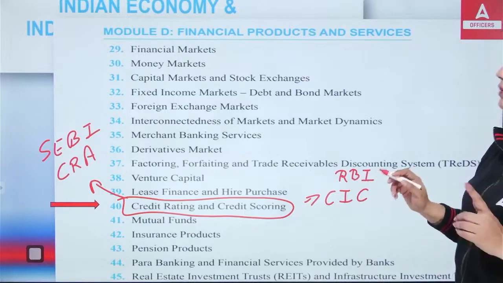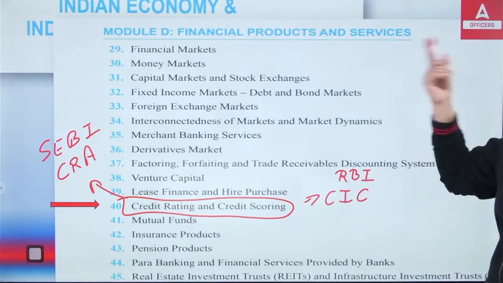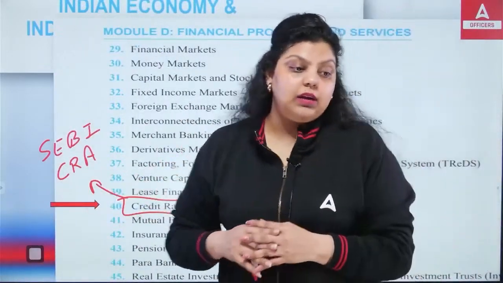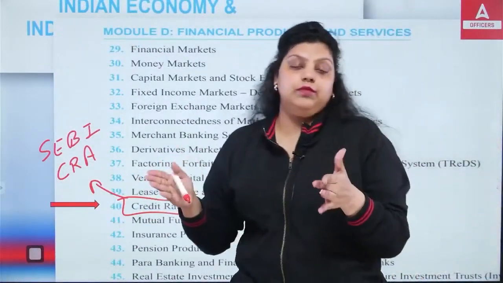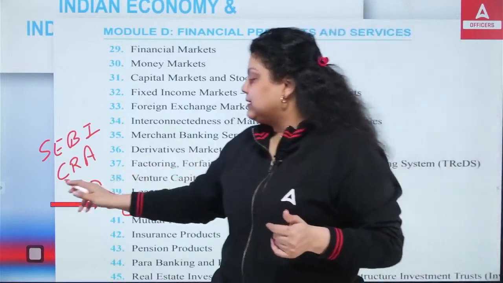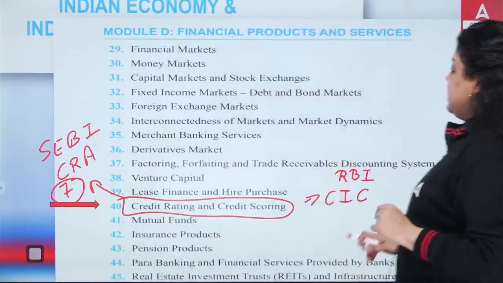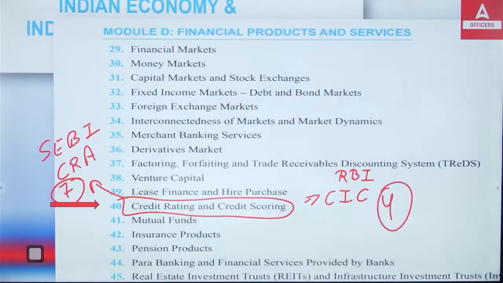They both are different. The credit rating and credit scoring, they both are different concepts. First is provided by credit rating agencies. Second is provided by your credit information companies. There are 7 credit rating agencies in India which are approved by SEBI, and there are 4 credit information companies in India. Okay, do remember their number.